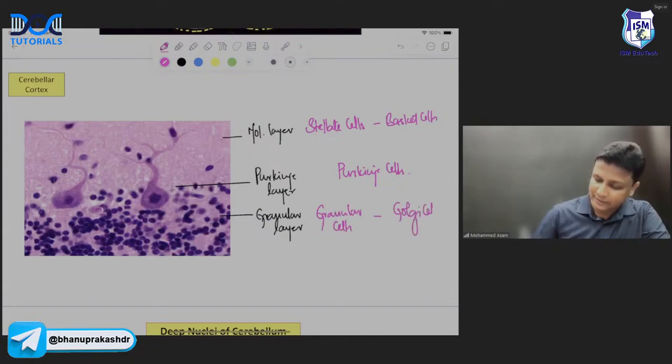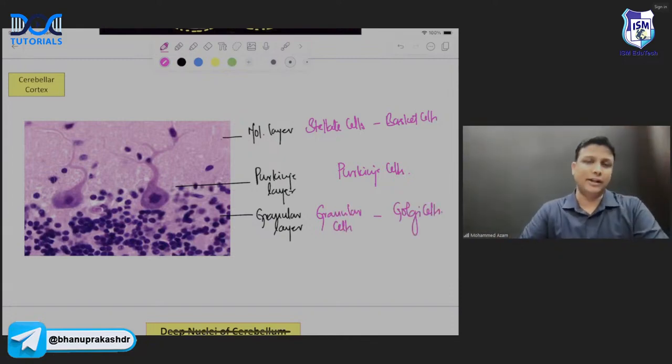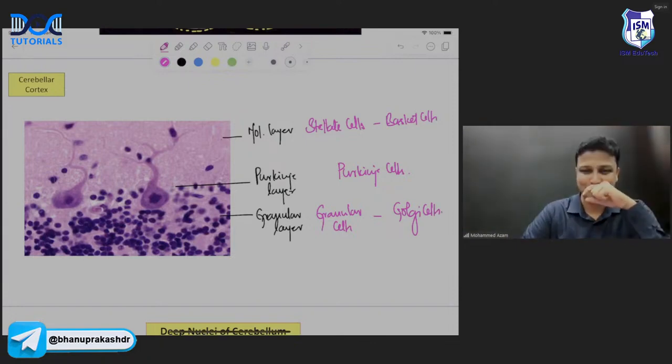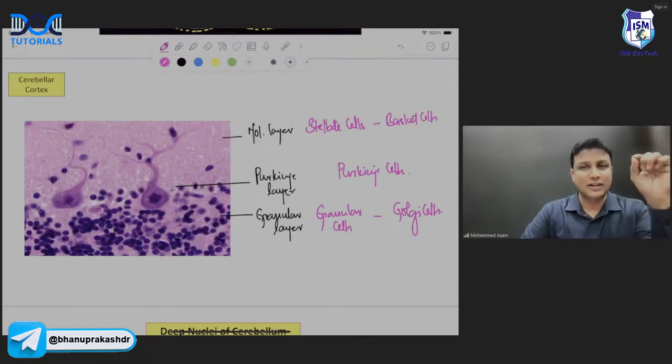So, I repeat that statement again. In the cerebellar cortex, how many layers will you have? There will be 3 layers. And in those 3 layers, how many types of cells? 5 types of cells. The outermost layer will have the stellate and basket cells, the middle layer the Purkinje cell, and the innermost layer the granular cells and the Golgi cells.